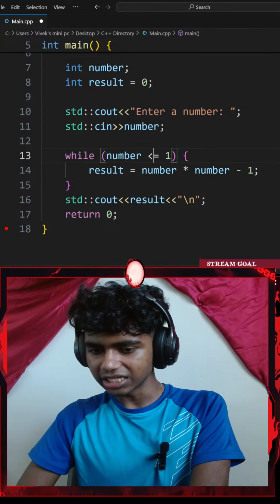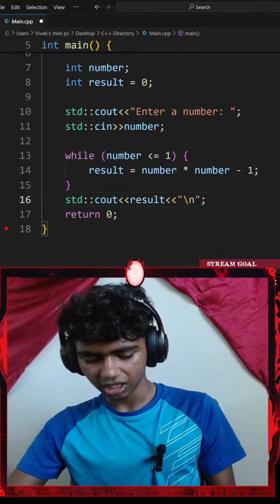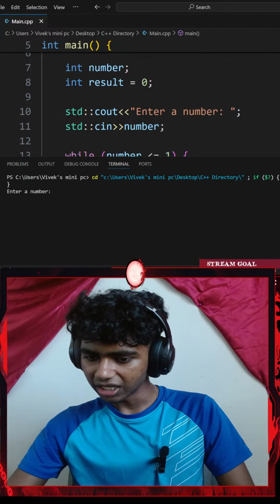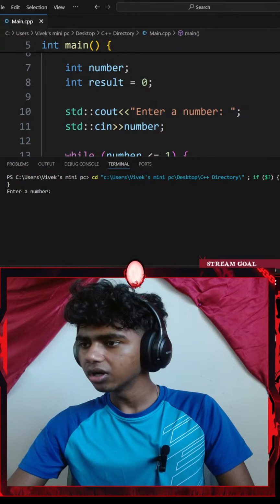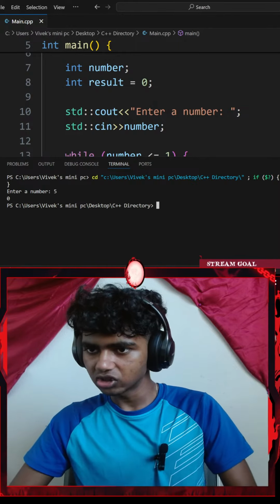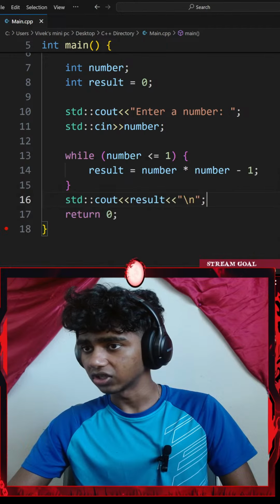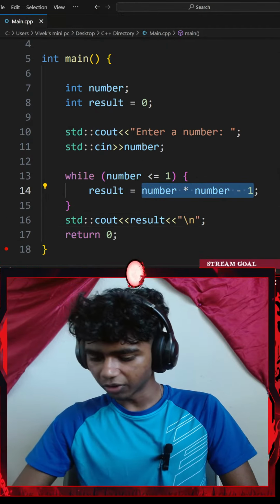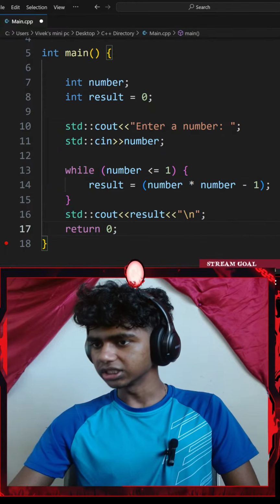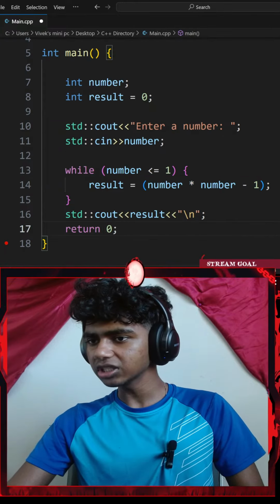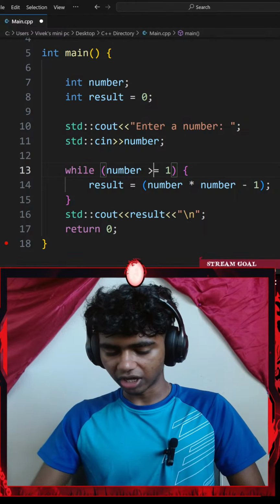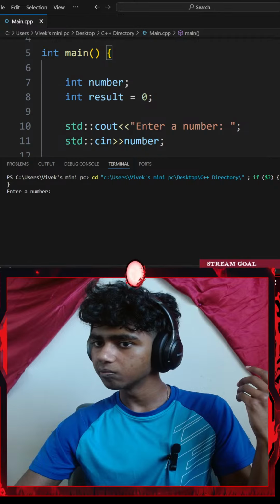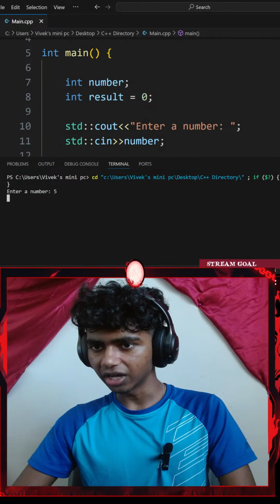Should I go with less than or equal to 1? Would this make sense? If I were to go with the control S, save and run the command, use brackets for number multiplied by number. Oh, okay. Let me just add 5 here to check. Okay, there we go. That gives 0. Okay, let me use a pair of parentheses here. Does this make a difference if I use a pair of parentheses? Okay, and then let me change that to greater than, control S to save my code and run the command. Enter a number, I'll go with 5.